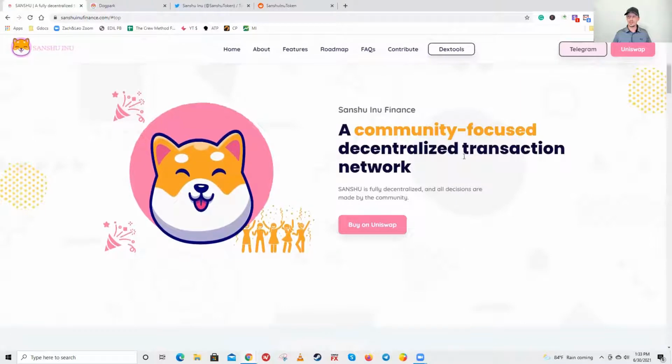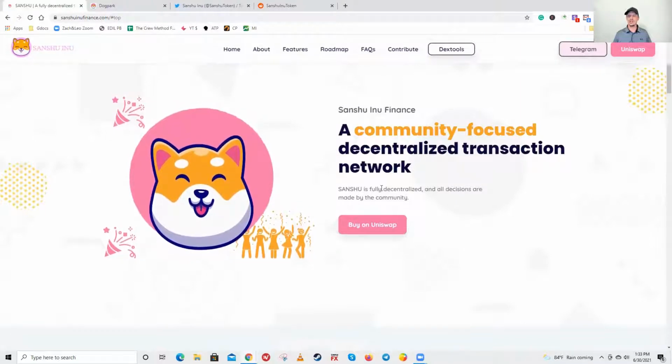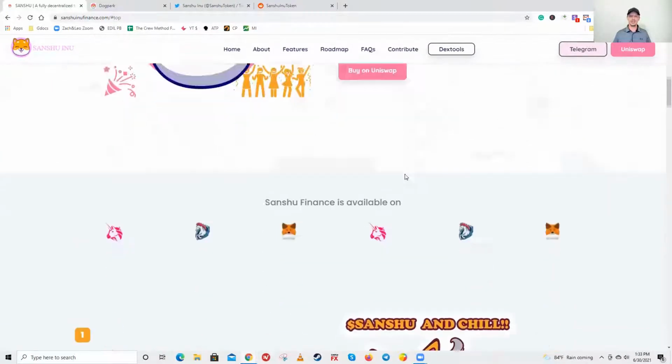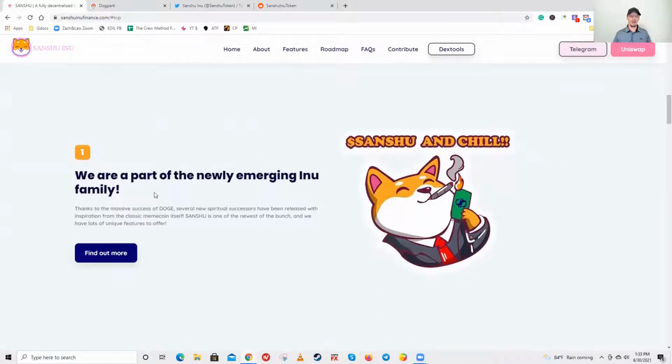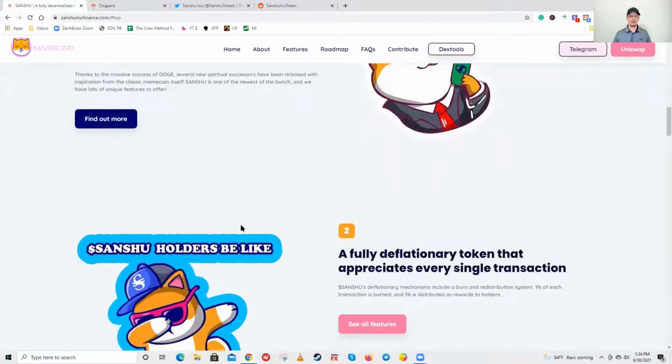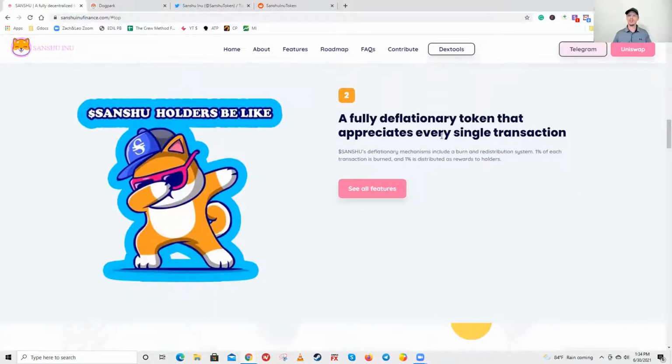A community-focused decentralized transaction network. It's fully decentralized and all decisions are made by the community. We are part of the newly emerging Inu family. Thanks to the massive success of Doge, several new spiritual successors have been released with inspiration from the classic meme coin itself. Sanshu is one of the newest of the bunch, and we have lots of unique features to offer. Fully deflationary token that appreciates every single transaction.